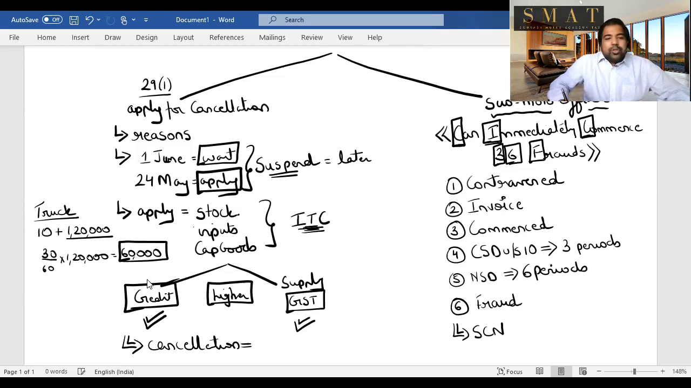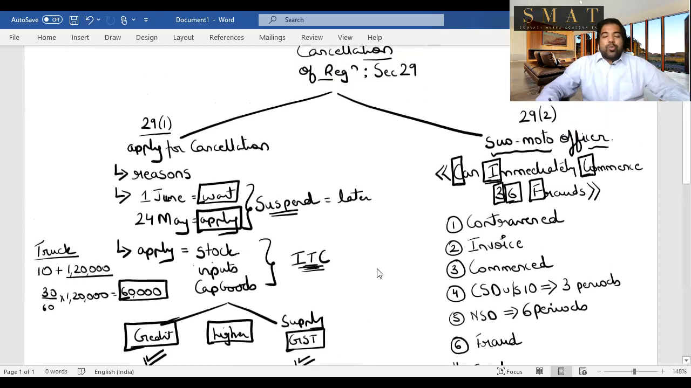Guys, generally, you have 30 days to apply for cancellation. That means after an event happens, let's say you sell your business or you shut down your business, you have 30 days to apply. And after you apply, the officer has 30 days to cancel your registration. So there's a timeline of 30 and 30 days, which can be extended, but this is a general timeline. So let's quickly revise section 29. Section 29 is for cancellation of registration. The officer can cancel it based on, say, not commencing business, frauds. And you can apply for cancellation. You can apply within 30 days, and he can give you a reply within 30 days of cancellation.